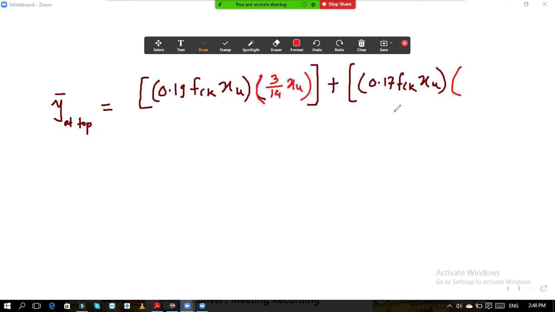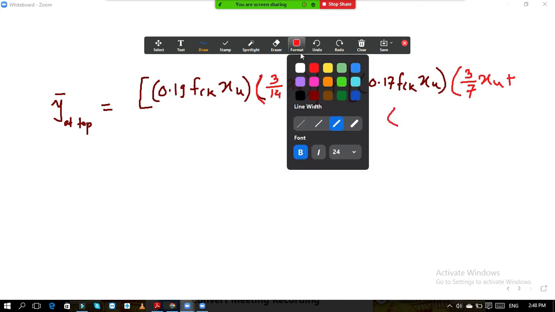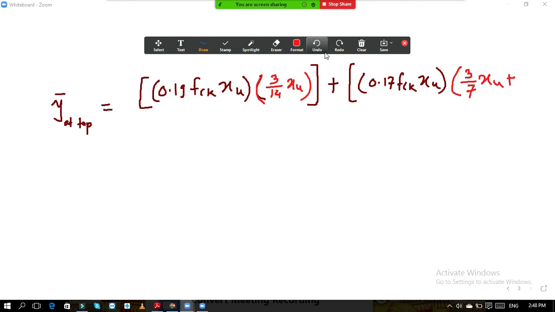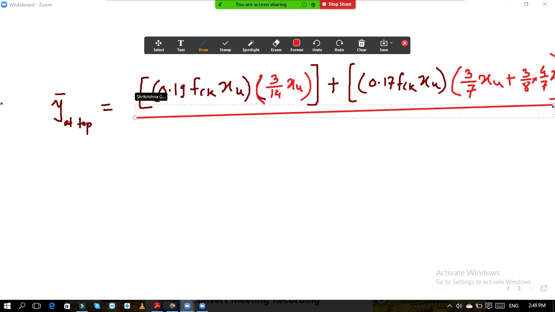So it is 3 by 7 xu plus 3 by 8 into 4 by 7 xu plus 3 by 8 into 4 by 7 xu, and the whole divided by a1 plus a2.